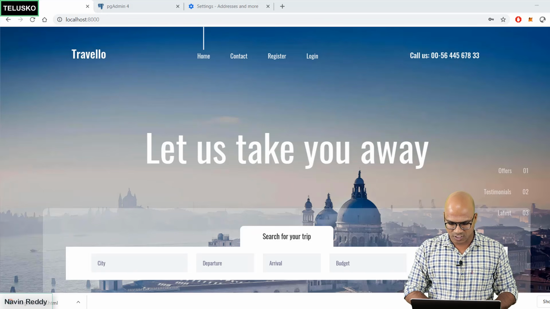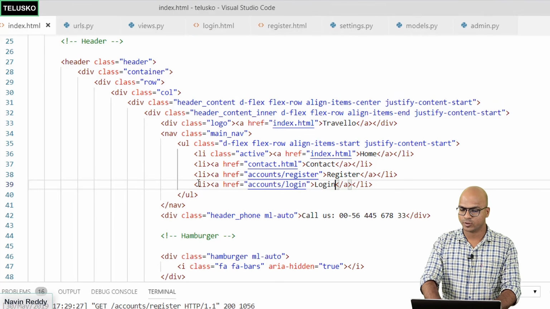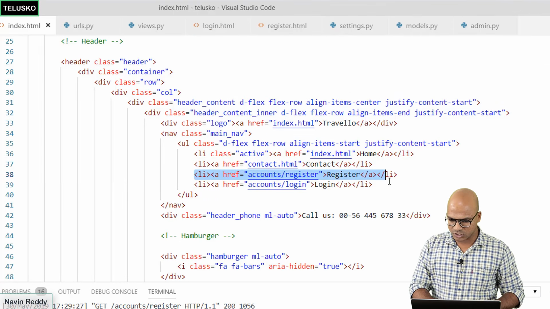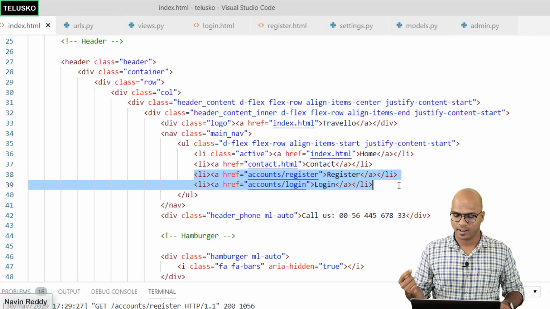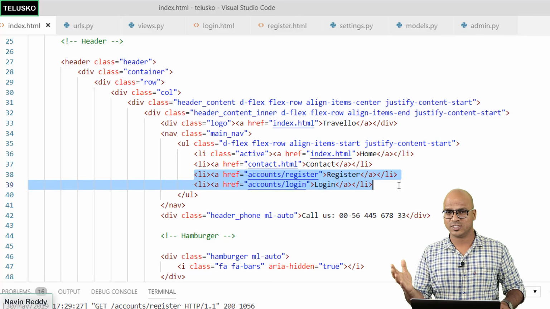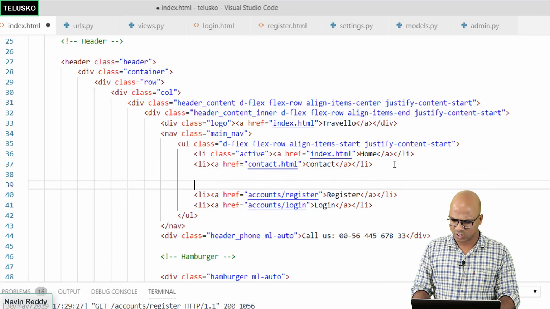So let's do that switching first. I will go back to my code, and here in the index.html, this is where I want to do switching. I want to show registration and login when a user is not logged in. And the moment you log in, it will remove this too, and it will give the option of logout. So basically we have to check for the conditions. So let's do a condition here.